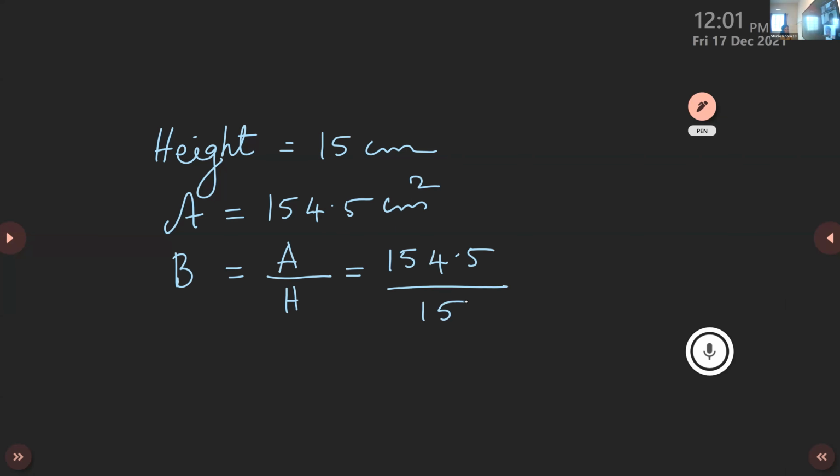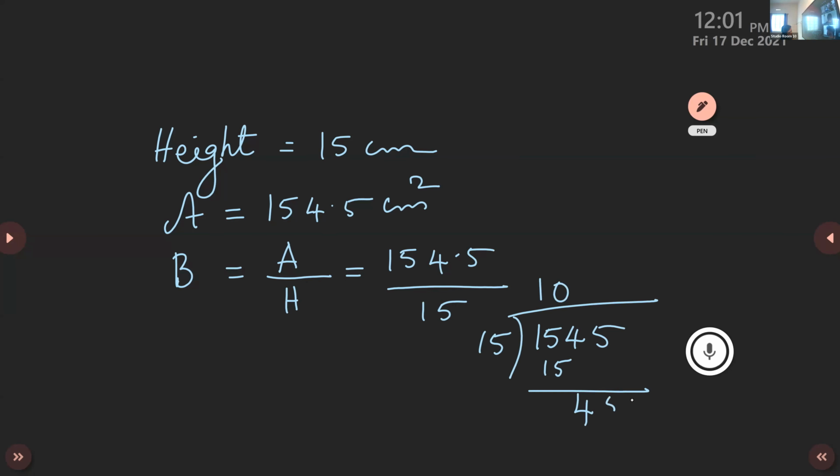So how will you do this decimal division, children? Simply divide it like ordinary numbers. 1545 divided by 15. So 15 ones are 15. 4 is not divisible, put a 0 there. Bring down 5. So 15 threes are 45. Now you got 103.